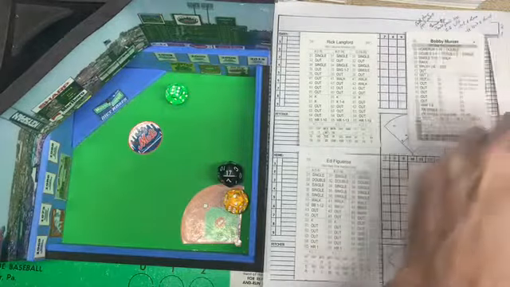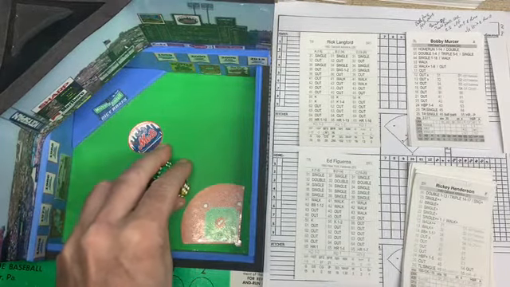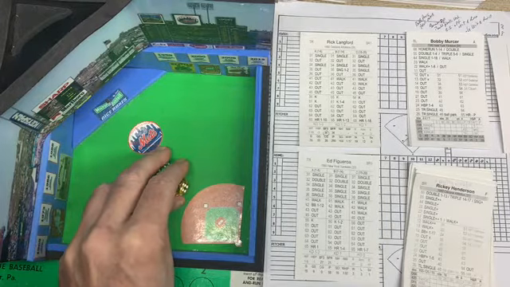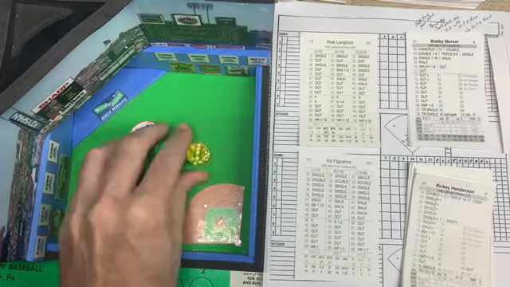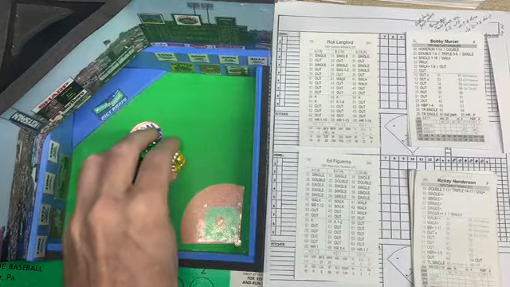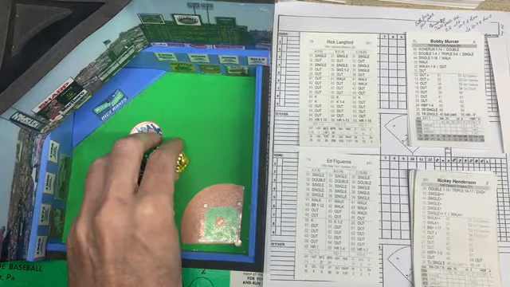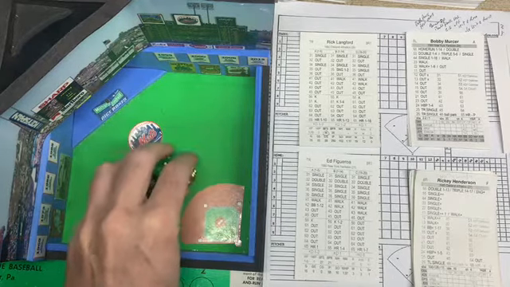2 down. And here is Bobby Mercer. Bobby Mercer batting from the left side. He was originally the player to replace Mickey Mantle. And he had a great 1971 season, I believe it was. And then fell off from there.